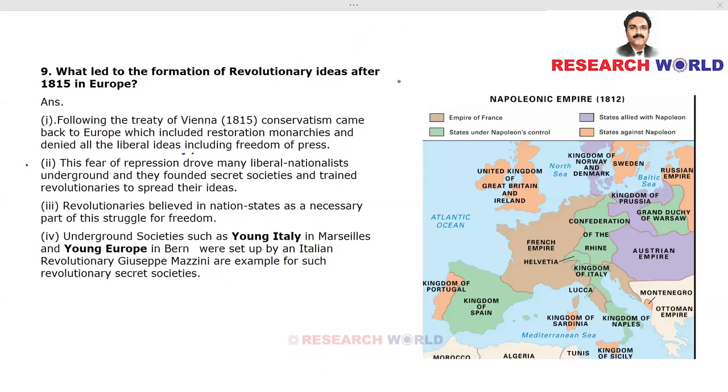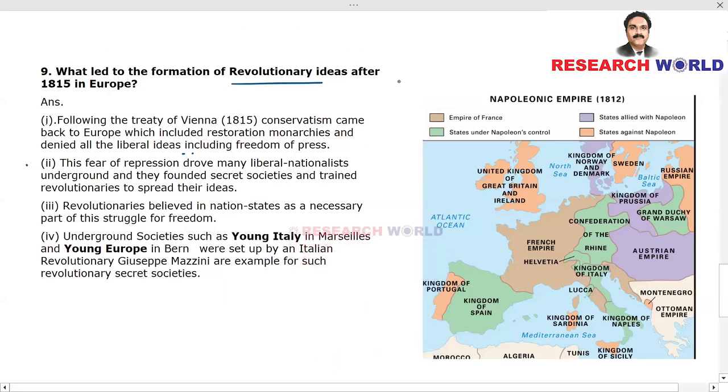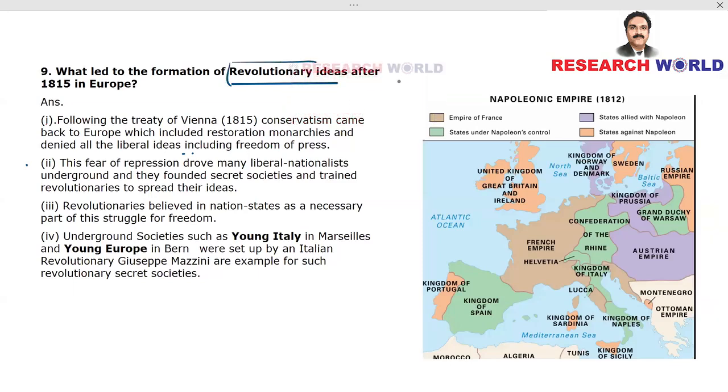Moving on to the ninth question. What led to the formation of revolutionary ideas after 1815 in Europe? We have discussed neoconservatism in the previous question, the 8th question. Now we have revolutionary ideas.